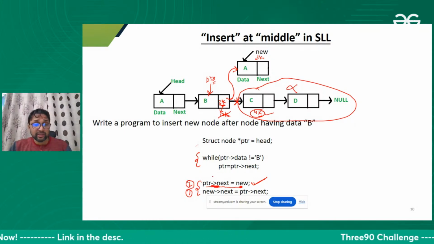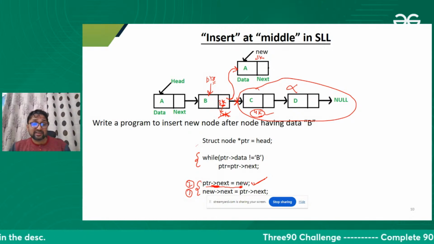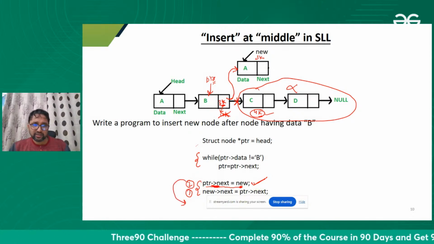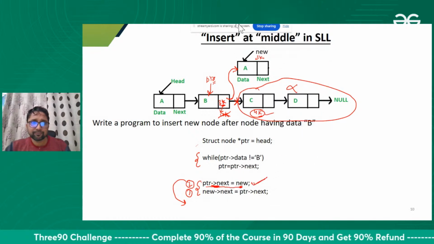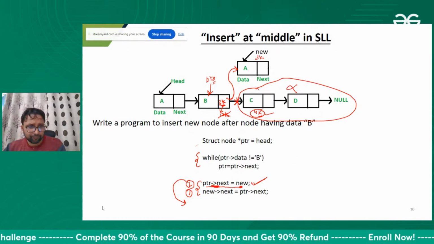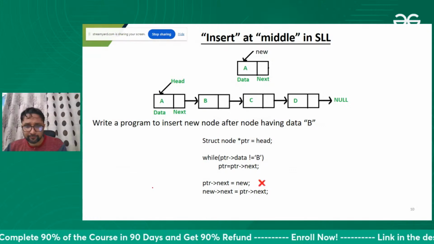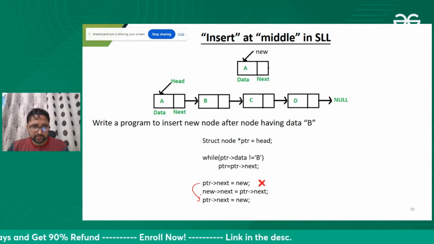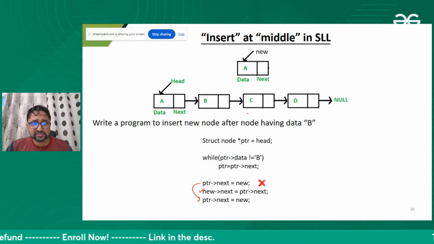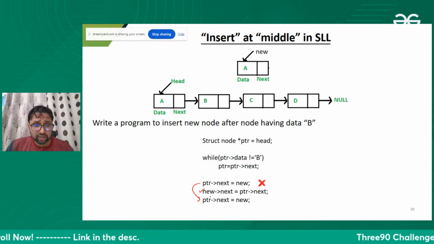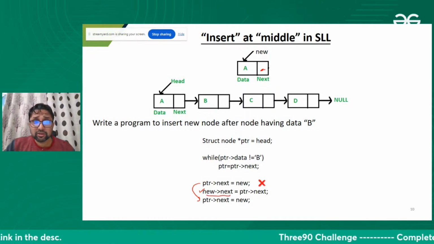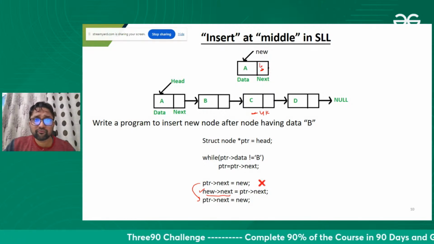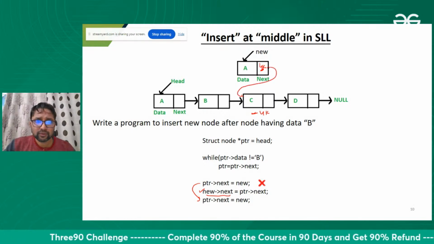So what can we do? Kunal is saying that, sir, shift this statement downside. So let's shift it. That's it. Shift this statement downside and execute the other statement first. Means first in the new node's next, store the address of this node. So let's suppose this is 4k. Store 4k over here.